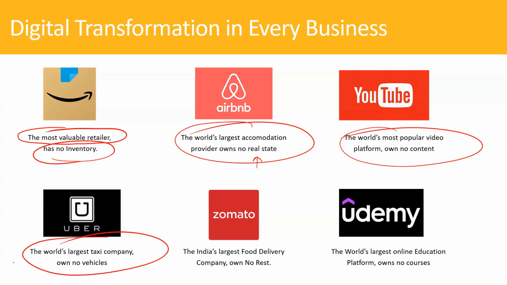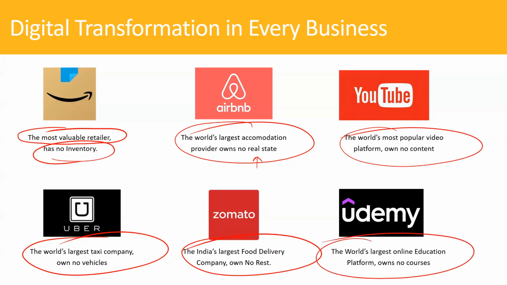We talk about Uber, the largest taxi company, but it does not own its own vehicles. It's again a platform, right? We talk about Zomato. It's a food delivery company, right? It does not have its own restaurant chain, but it has still become one of the largest food delivery companies. That is the change we are seeing in the last couple of years in the business model. Udemy, the world's largest educational platform, does not have its own courses, right?